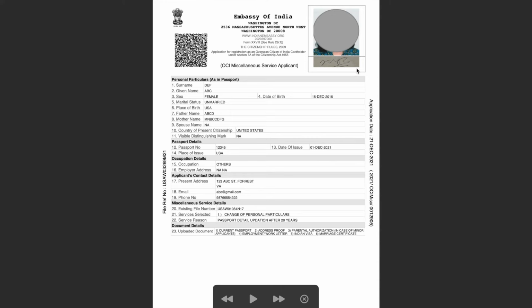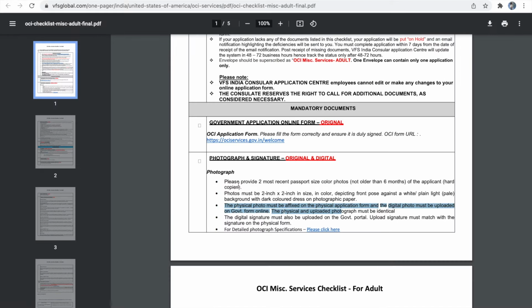You don't have to redo your signature part, and then you have to keep one extra photo with the document package. So you need two most recent passport size photographs. One has to be affixed on top of the digital image in your application form and one has to be kept with the application package. So I hope this is clear.